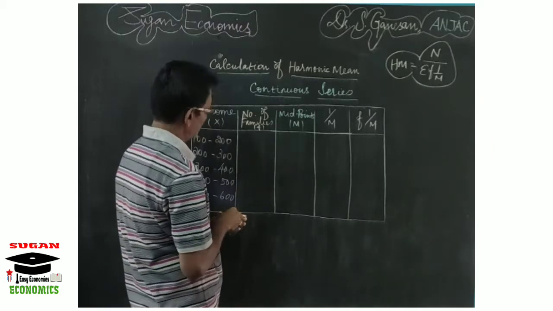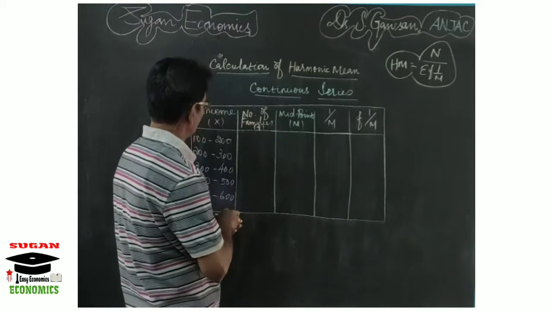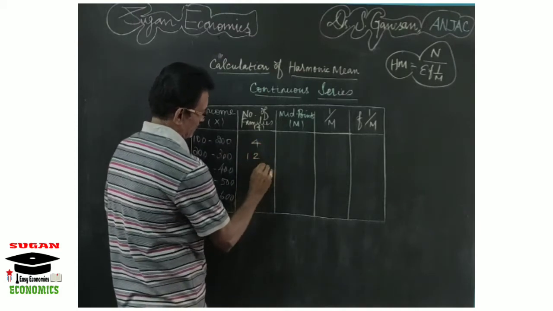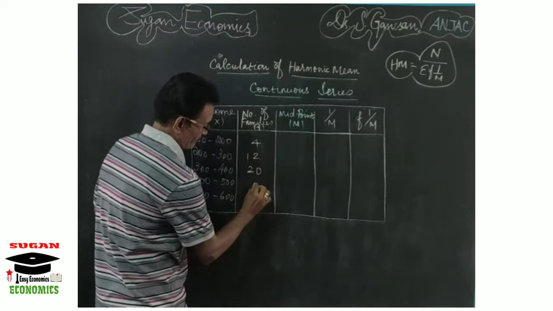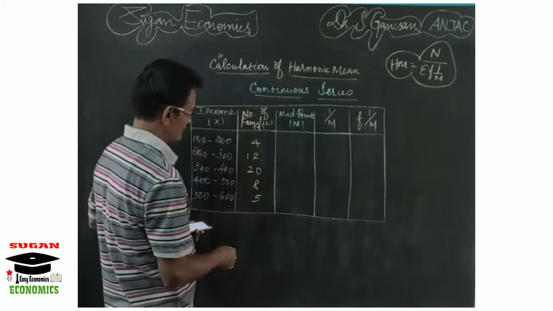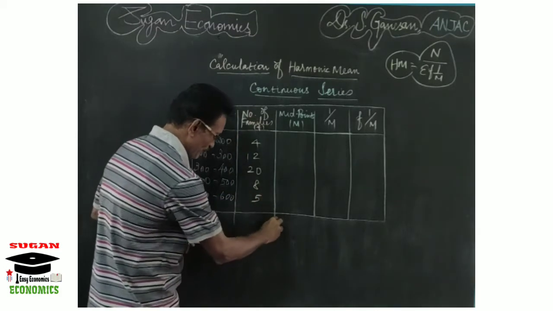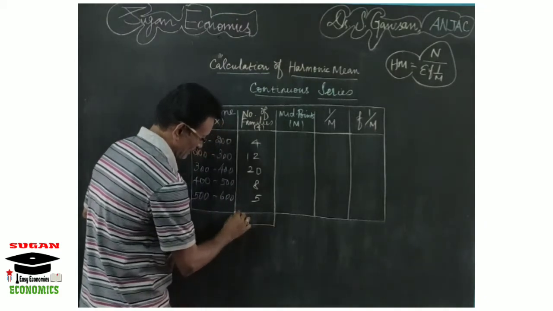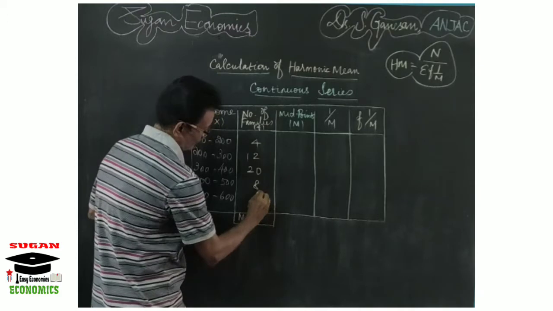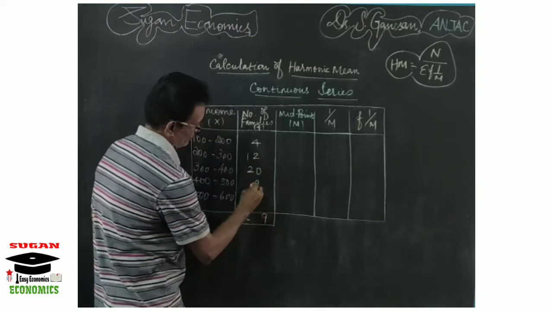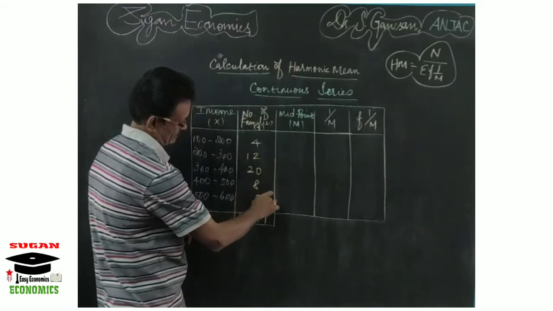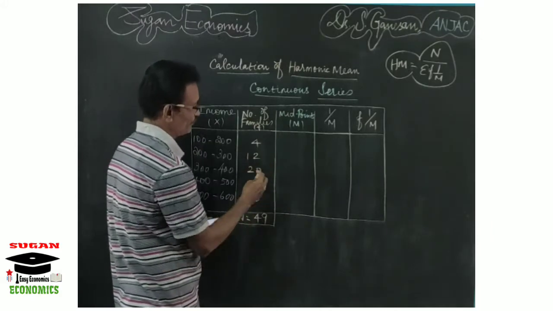The number of families is given as 4, 12, 20, 8, 5. Take the total of the number of families, that is n. So 4 plus 12 is 16, 36, 44, 49. n equal to 49.